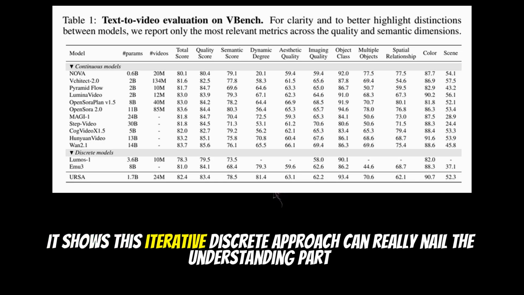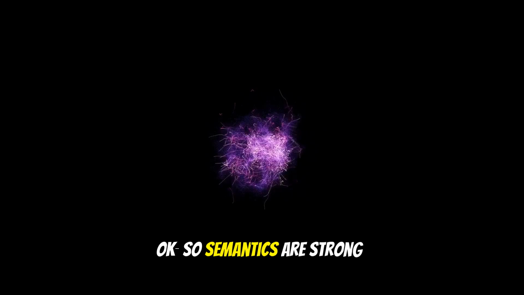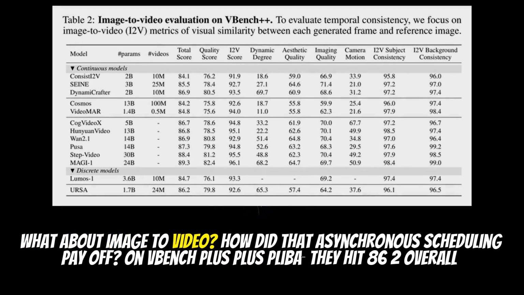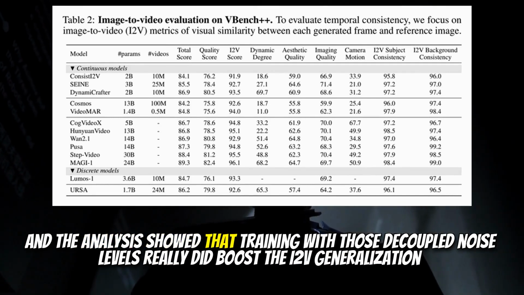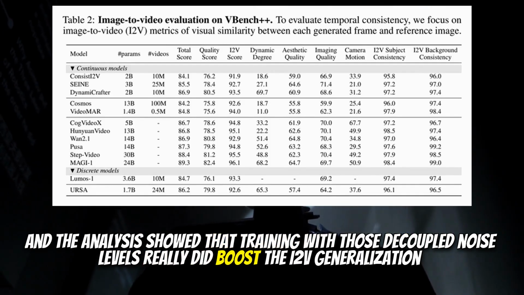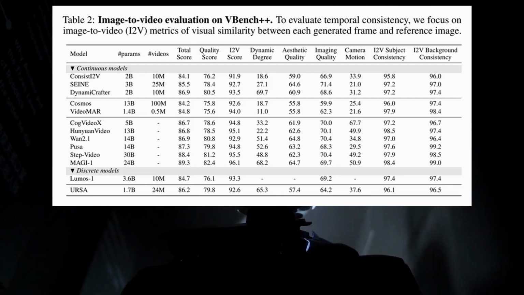It shows this iterative, discrete approach can really nail the understanding part. Okay, so semantics are strong. What about image to video? How did that asynchronous scheduling pay off? On VBench++ I2V, they hit 86.2 overall, and the analysis showed that training with those decoupled noise levels really did boost the I2V generalization. In what way?